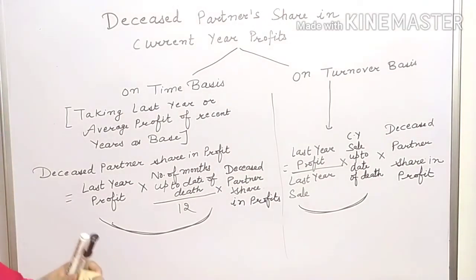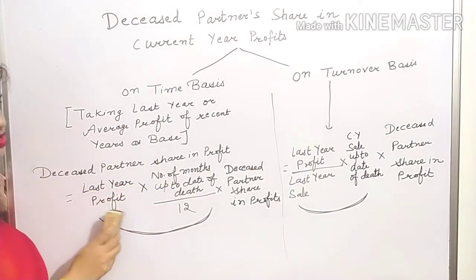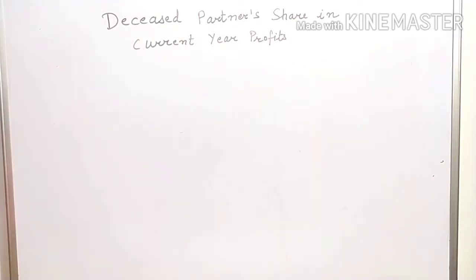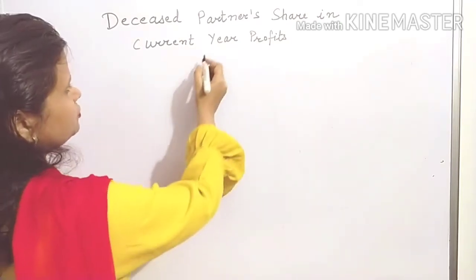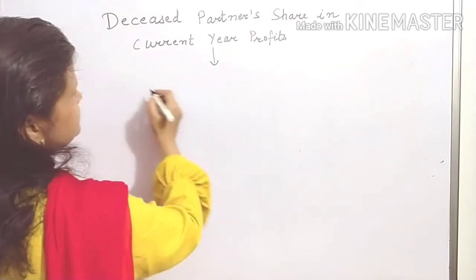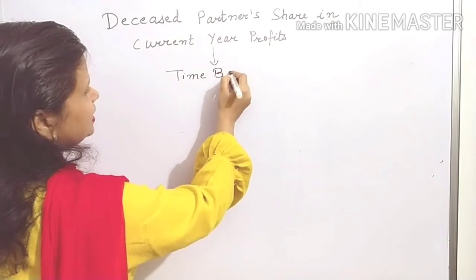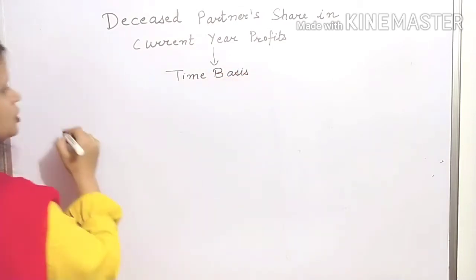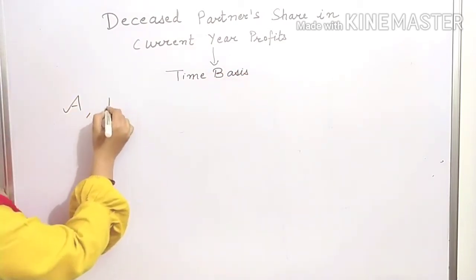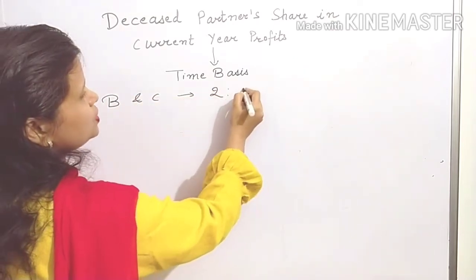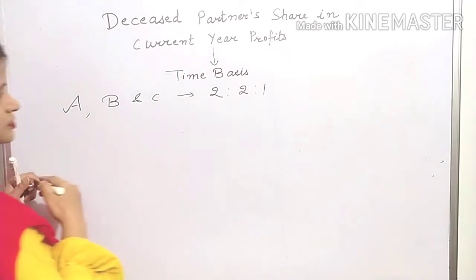Let us take some practical examples to better understand these two concepts. First, we will use time basis. Suppose three partners are there, A, B and C, sharing profits in 2:2:1.